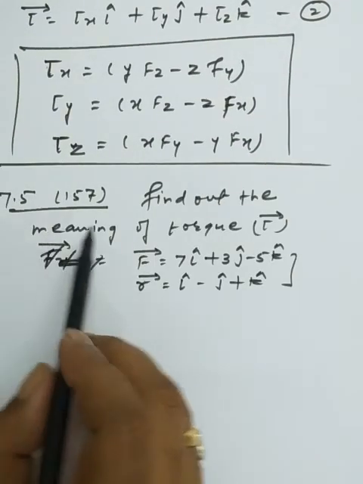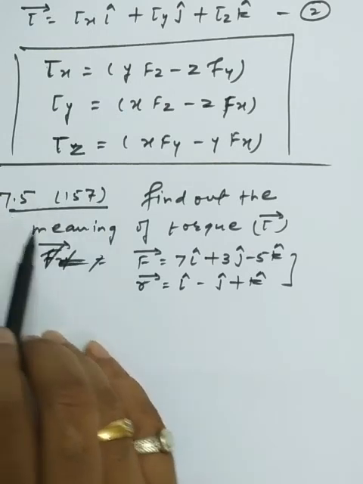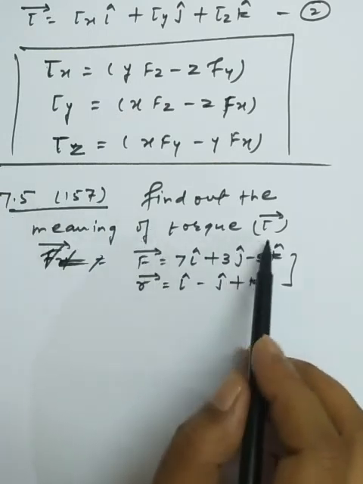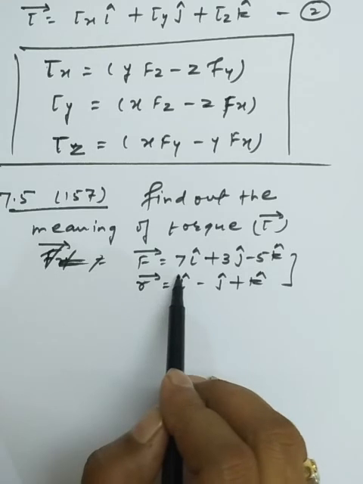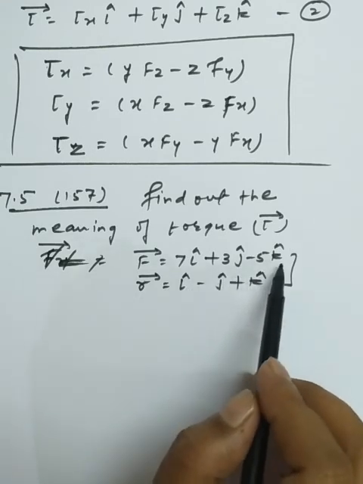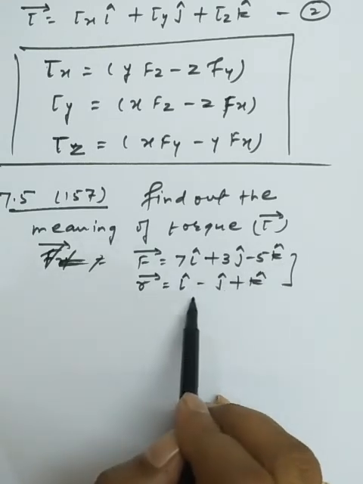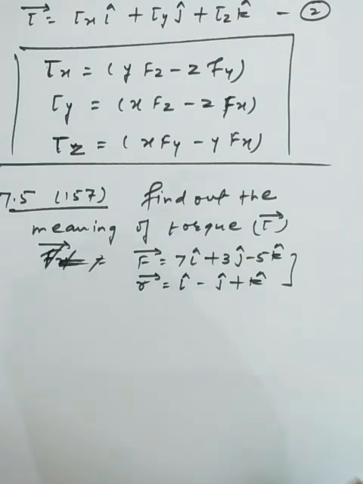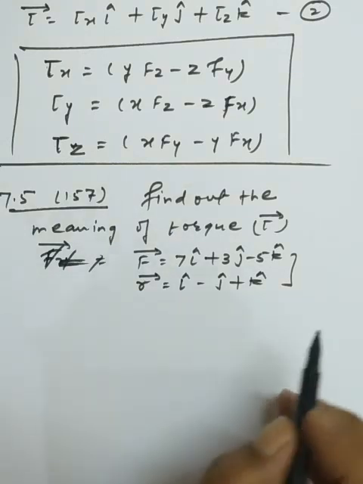On page number 157 we have Example 7.5. Find the torque, where F has components 7 i cap plus 3 j cap minus 5 k cap, and R is i cap minus j cap plus k cap. Okay, so how can we discuss it?